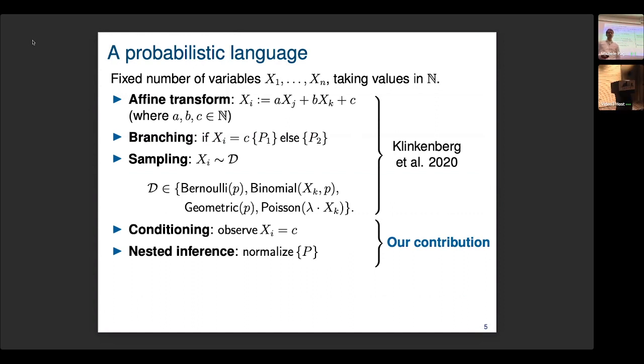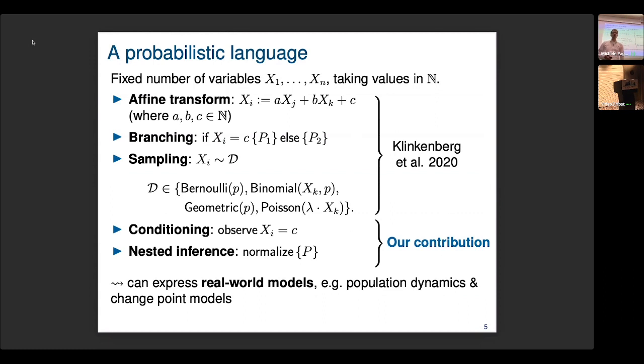Yeah, so this language might seem simple, but it can express interesting models. For example, Bayesian change point models or models that biologists use to model animal populations. Okay, so how can we do exact inference for this language?